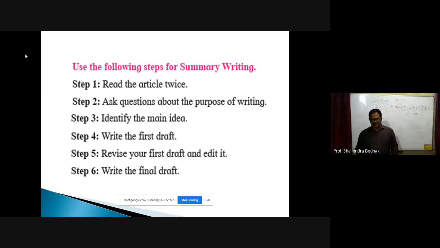Then the third question you can ask, what are the types of LD? A child can be diagnosed with more than one learning disability like dyslexia, dysgraphia, auditory processing disorder, etc. Then the next question you can ask, what are the remedies for this type of learning disability?